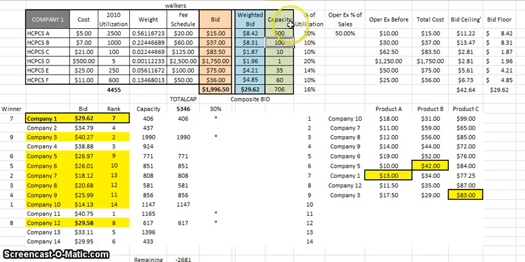So after all is said and done, that's it. That's how we are going to strategize our bids, to create our weighted bids, and how we're going to plug in our capacities. And at the end of the day, if our composite bid is low enough, we're going to win competitive bidding. Okay? And that is a complete summary of how Medicare is going to be determining the winners of competitive bidding round 2.